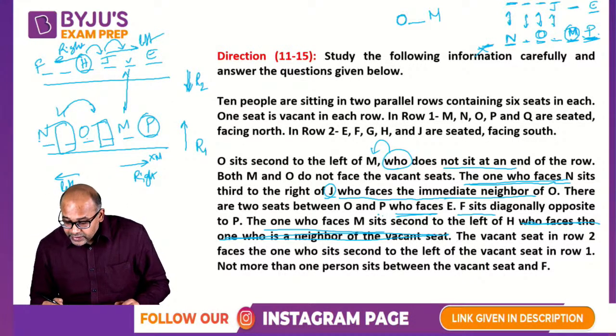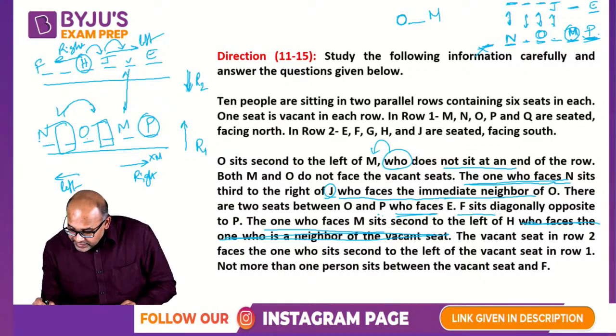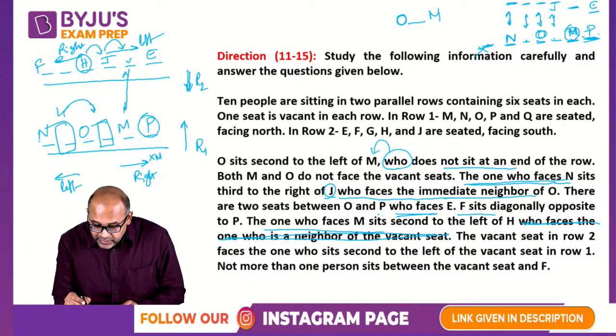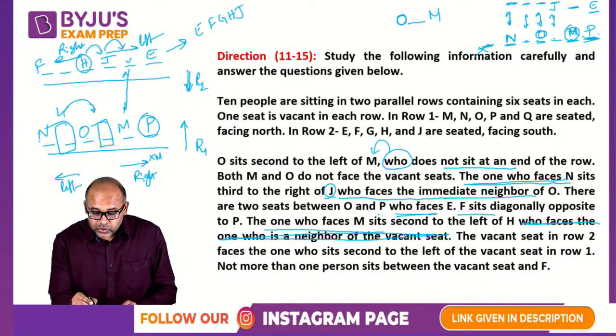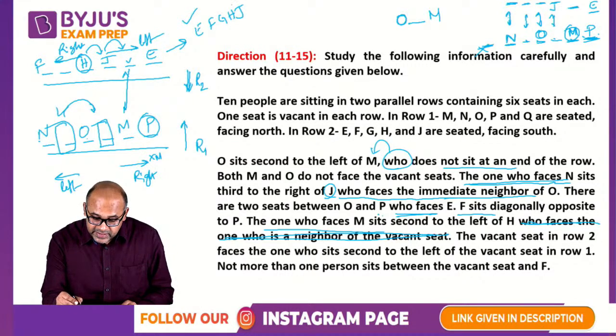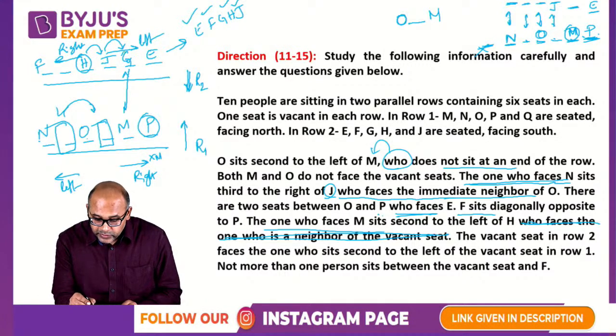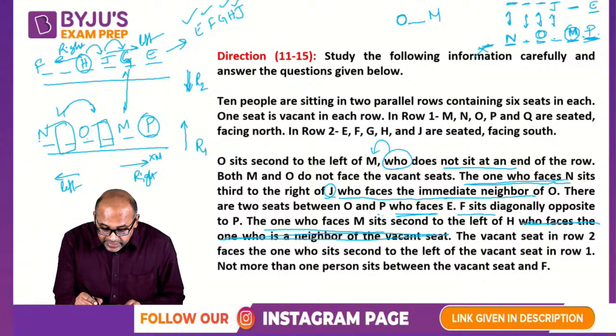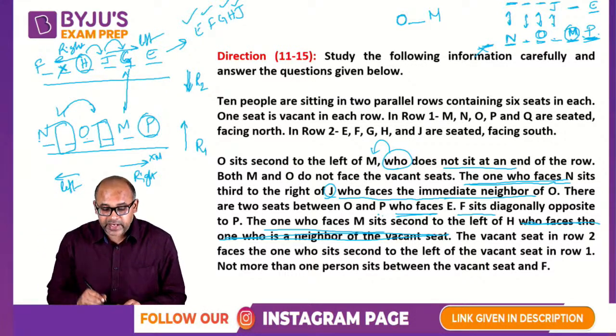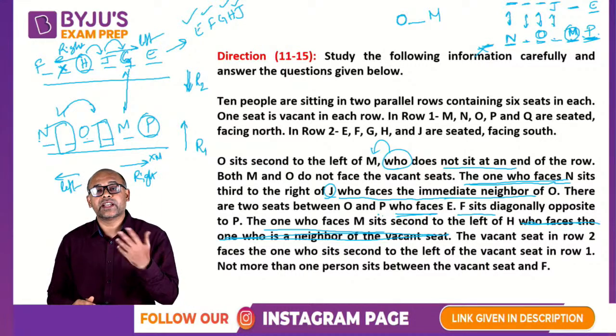Then what happens? The vacant seat in row number 2. By the way, who are the people here? E, F, G, H, J, correct? We already have E sitting, J sitting, H sitting, and F sitting. So the only person left out is G. G will be sitting here. So this place is vacant in the second row.